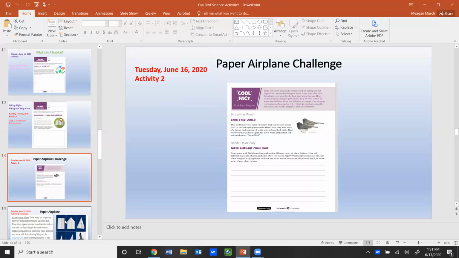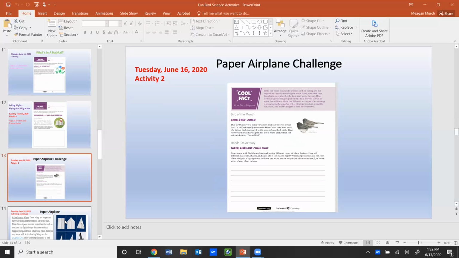Okay, so here we go. Birds can cover thousands of miles in their spring and fall migrations, usually traveling the same route year after year. Even birds migrating for the first time know the way. How birds navigate during migration isn't fully known. We do know that different birds use different strategies. One strategy is recognizing landmarks. Other strategies include using sun, stars, and Earth's magnetic field as compasses.